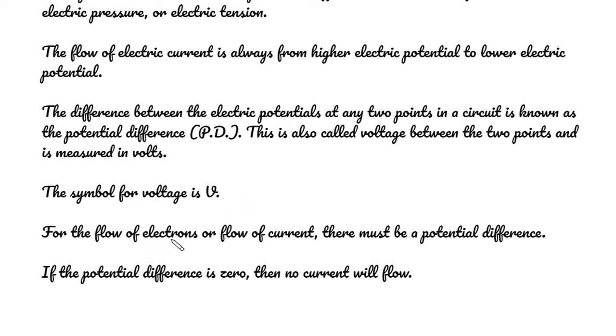For the flow of electrons or flow of current, there must be a potential difference. If the potential difference is 0, then no current will flow.